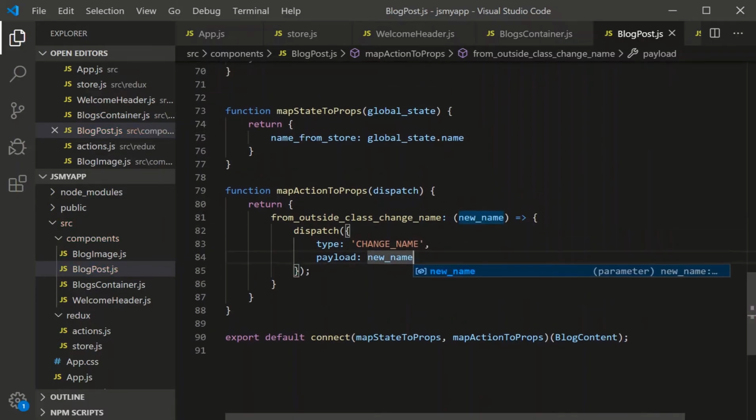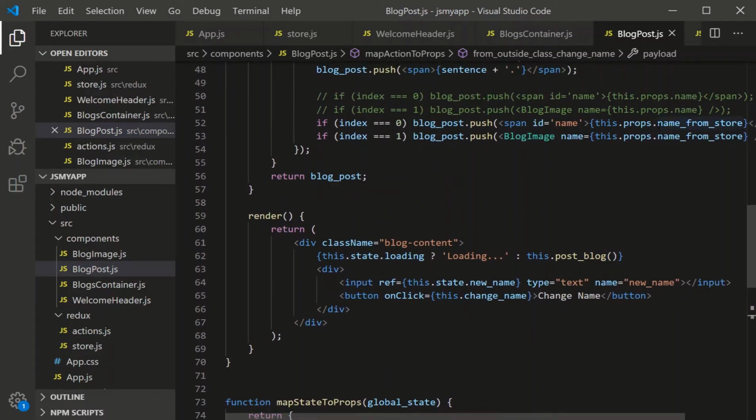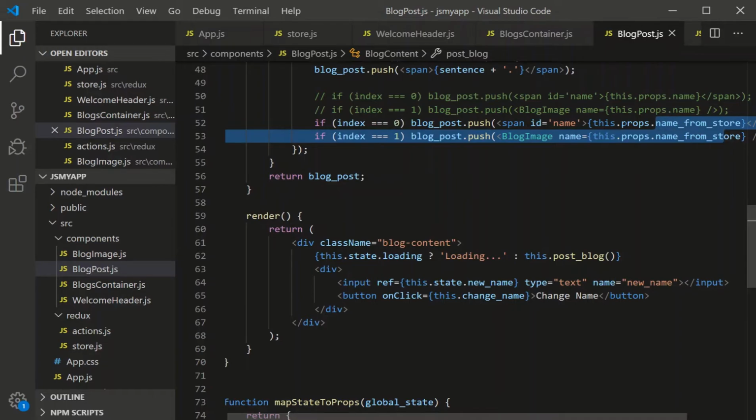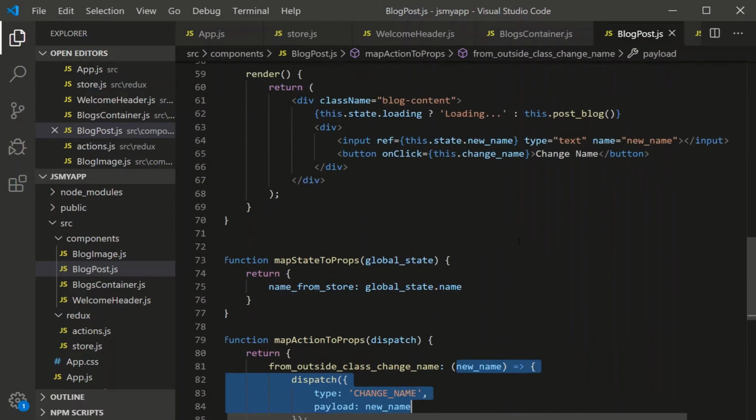So now when we run this function, just like we used the global name from the store using this.props, where we bound a local prop name to a global state, we've just bound a local function name, or prop function name, to an actual function that exists outside of the class.